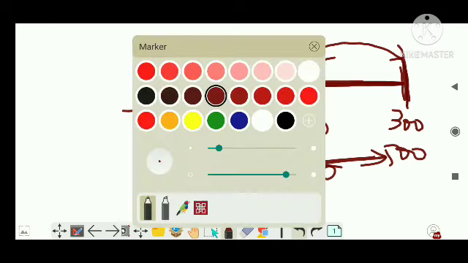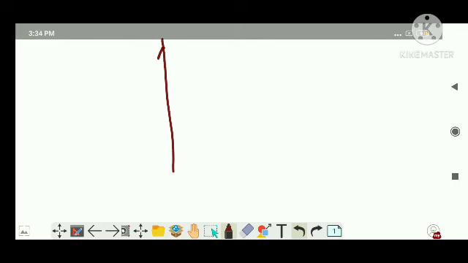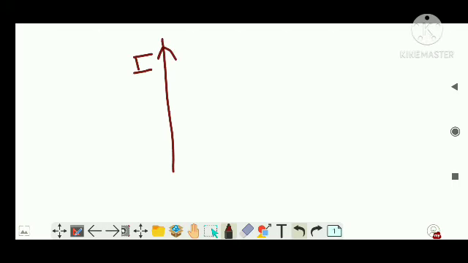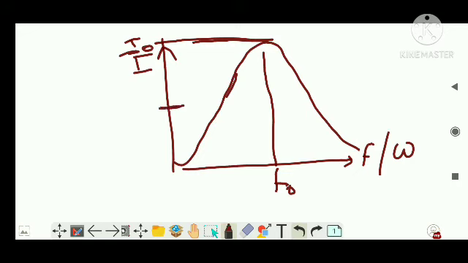So when you draw, let's say, this is our I, and this is our frequency F. In place of F, you can even draw omega. So this is our waveform, remember the sharpness. This peak is for maximum current, let's say I naught, and this is the resonant frequency F naught. Now take a value I naught by root 2.